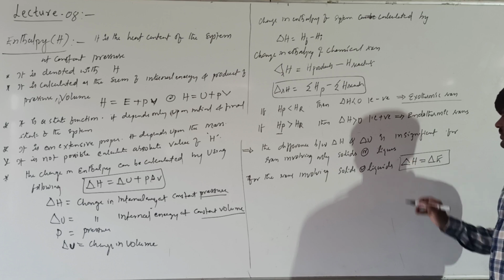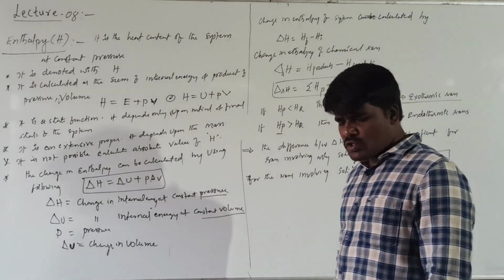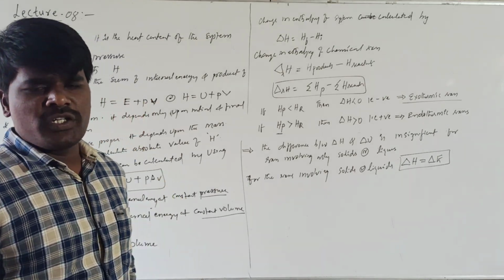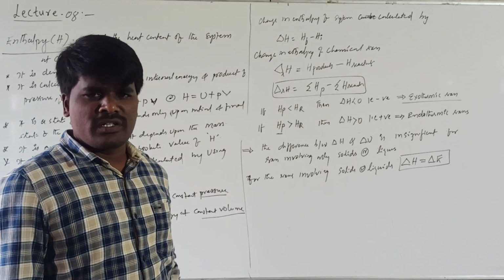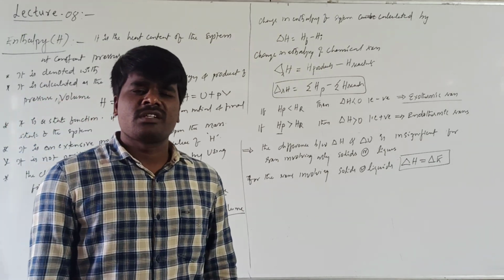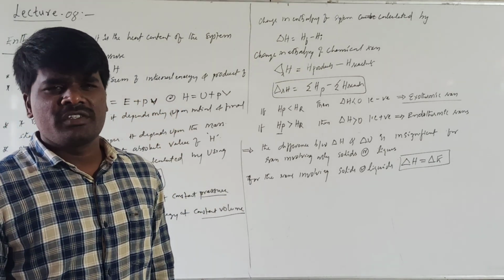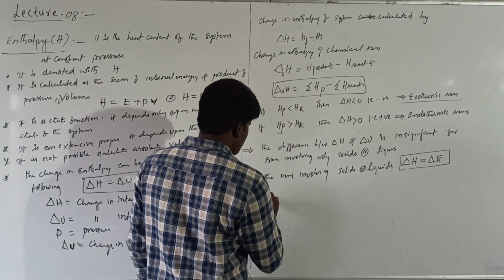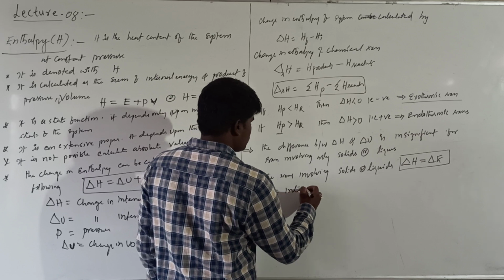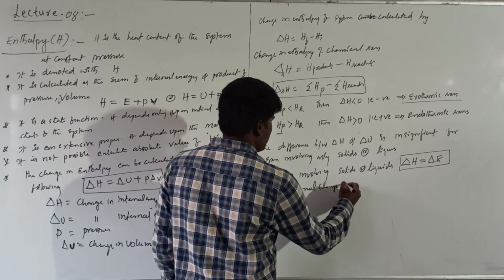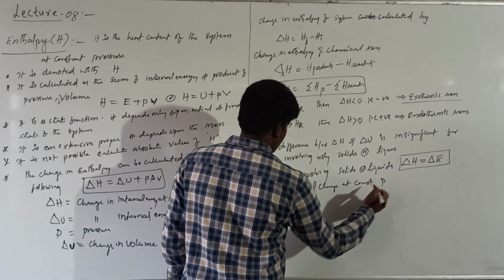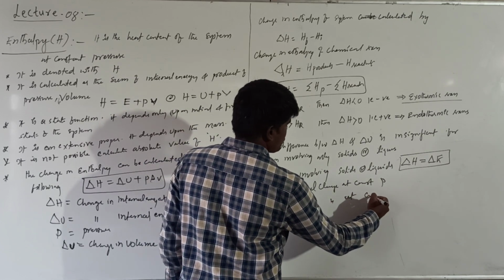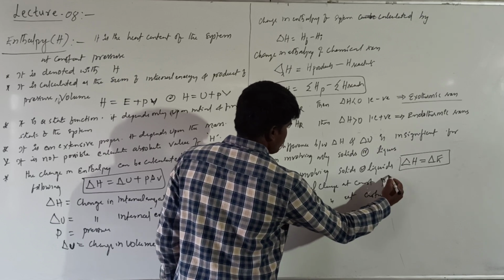You need to remember: if a chemical reaction involves only solids or liquids as reactants and products, the enthalpy change at constant pressure and the internal energy change at constant volume will be equal to one another. What is delta H? Internal energy change at constant pressure. Delta U is the internal energy change at constant volume. This is a very important note.